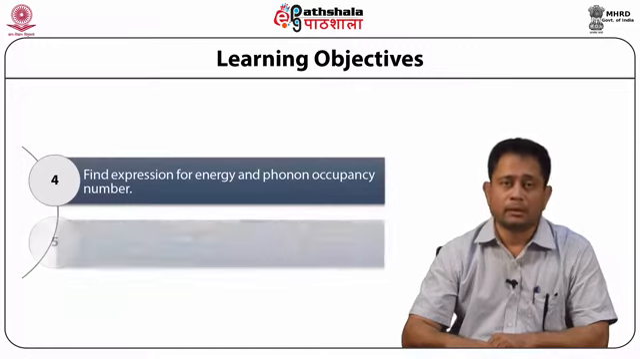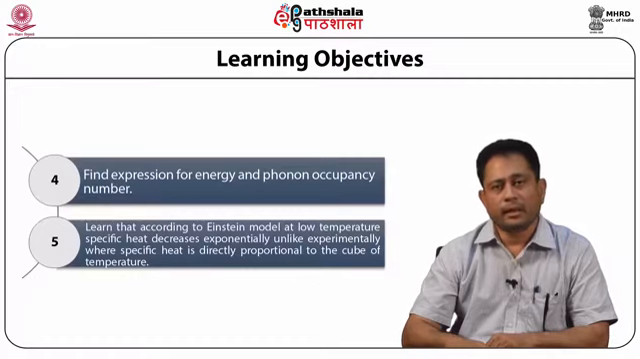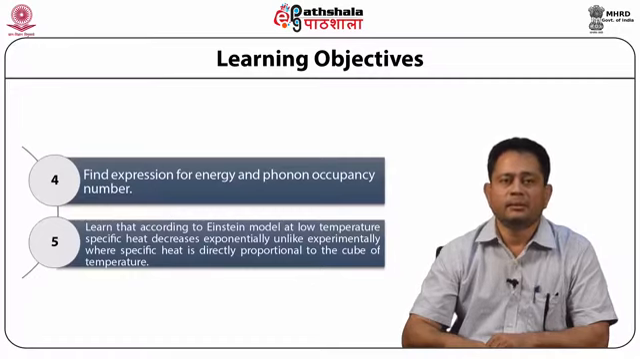And we also learn that according to the Einstein model at low temperature, specific heat decreases exponentially, unlike experimentally, where specific heat is directly proportional to the cube of the temperature. In this module, we learn the contribution of lattice vibrations to the thermal properties of the solid using the classical and Einstein models. The lattice vibrations contribute the most to the heat capacity of solids.